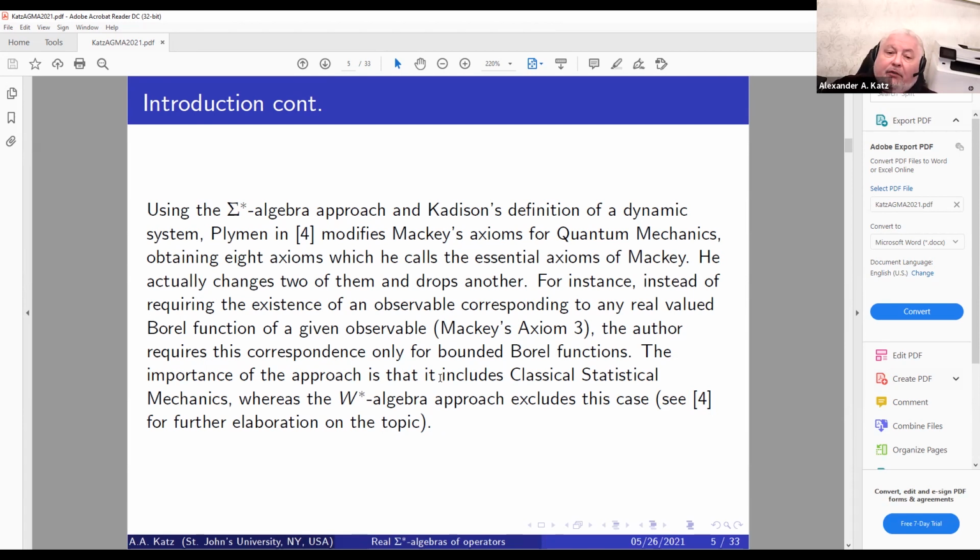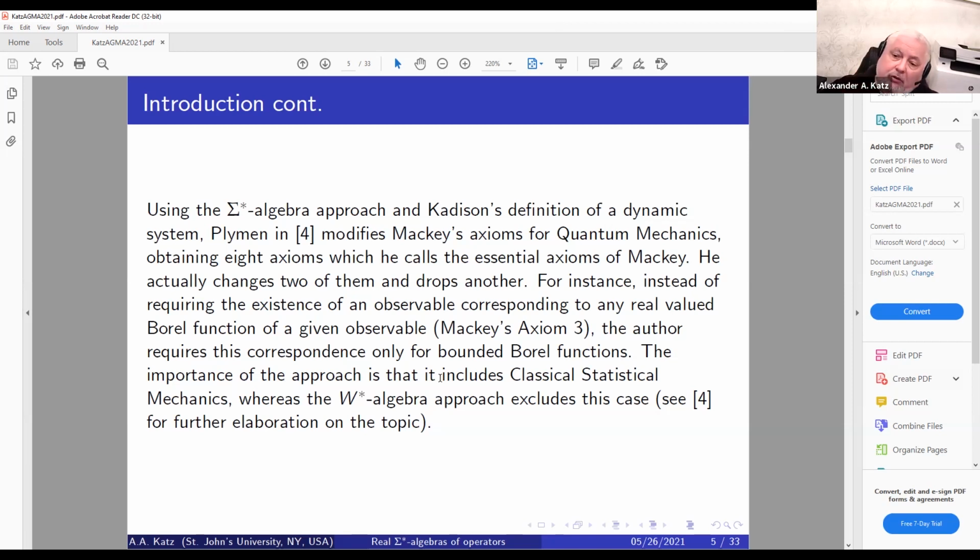For instance, instead of requiring the existence of an observable corresponding to any real valued Borel function of a given observable, Mackey's axiom 3, those require the correspondence only for bounded Borel functions. And this is important because that would mean that this approach with sigma star algebras would include classical statistical mechanics, whereas the von Neumann algebra approach excludes this case.